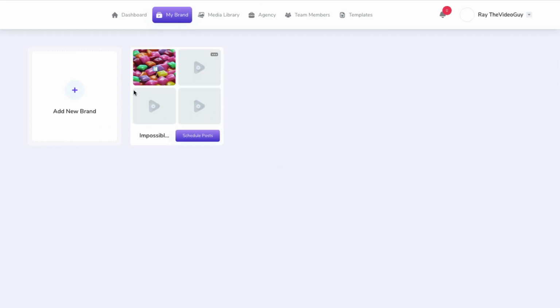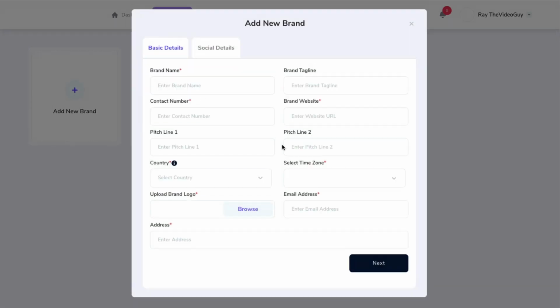So first and foremost, you got brands. You got to create your brand in here, and you can see I've created one for Impossible Escape. But to create a new one, you click here, you put in all the information, brand name, contact, taglines, website, etc., in here. Then in here, you'll add your social media. So it's not going to let me do that until I fill that out. But the social media just means what is the social media associated with that particular account. That's not how you schedule things out. It's just the social media for that brand.